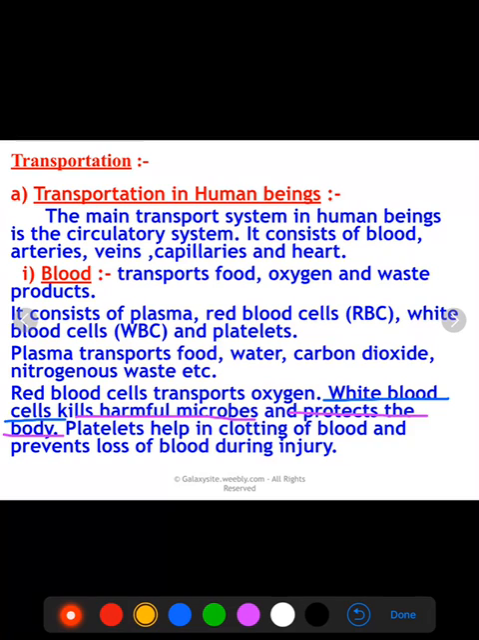Next is platelets. Platelets help in clotting of blood. They are responsible for clotting of the blood. If there is no clotting of the blood, then there will be continuous loss of blood from our body during injury, which can cause death to a person also. So these are the main functions of the blood.